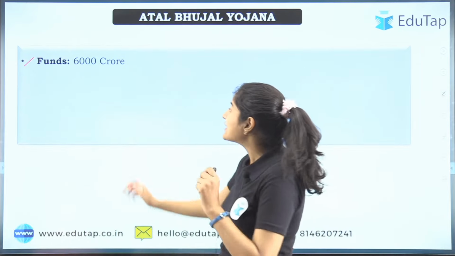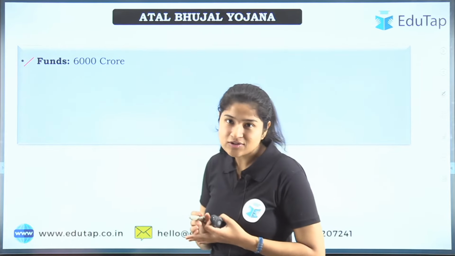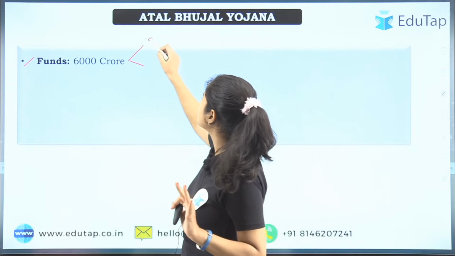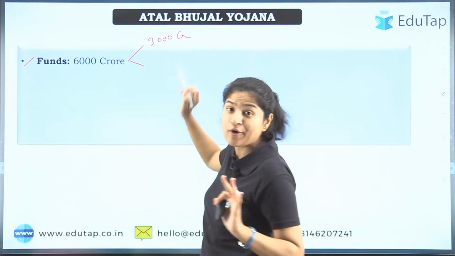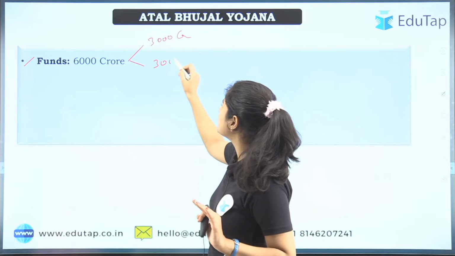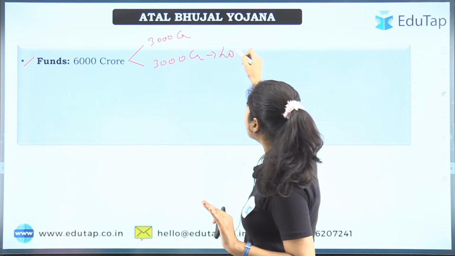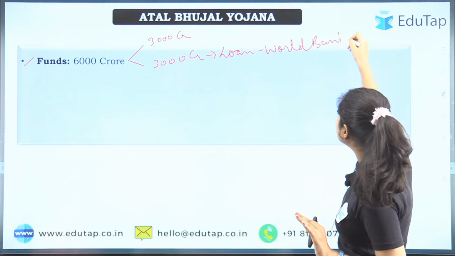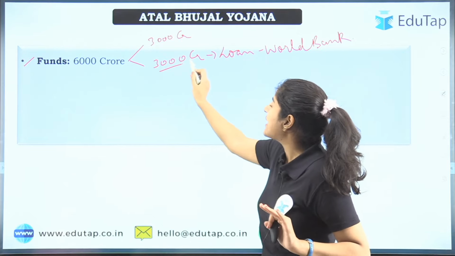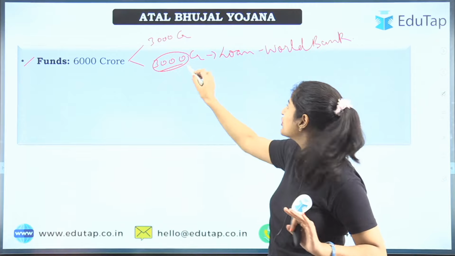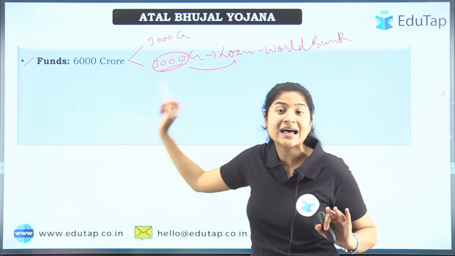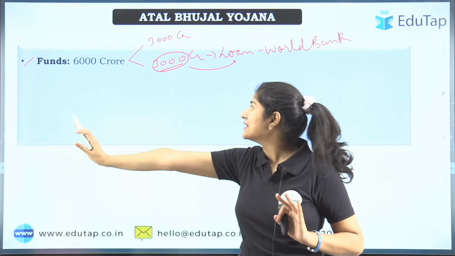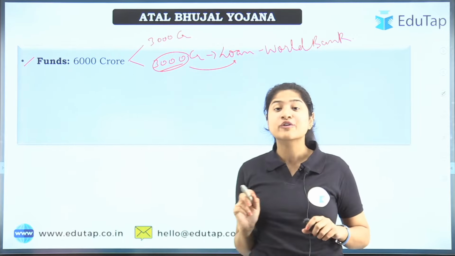So the funds here, that is 6,000 crore, we know is a center sector scheme. All right, so 3,000 would definitely be given by the central government, but the other 3,000 we have taken as a loan from the World Bank. This is a differentiation that you have to understand, and this help by the World Bank we have to return, because we have taken it as a loan. So this 6,000 crore, where will it come from? 3,000 will be funded by the central government, while 3,000 we have taken as a loan from the World Bank.